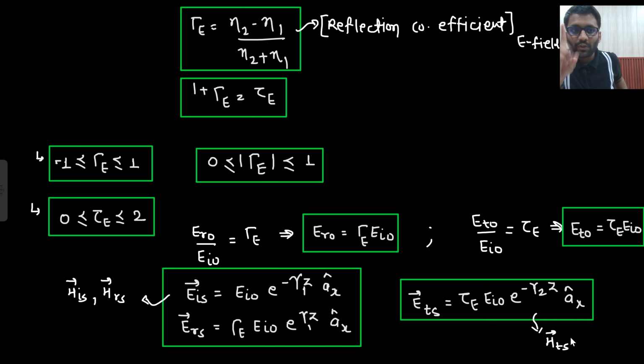So as of now, what do you need to remember? Only these two things. And keep in mind that your reflected wave has the magnitude gamma E times EIO, and your transmitted wave has the magnitude tau E times EIO. Is that clear to you? Only these things you need to keep in mind. We will solve the problem, and it will come to you what I am talking about. Everything you will understand, and the assumption you also need to remember. What is the assumption? That the electric field is not changing its direction. That is the assumption we have made.